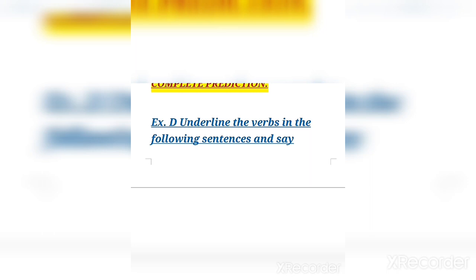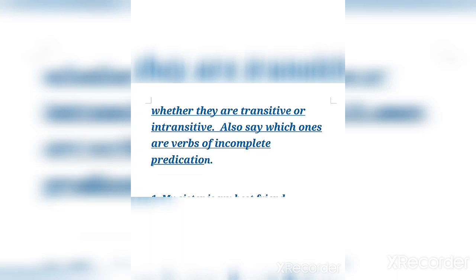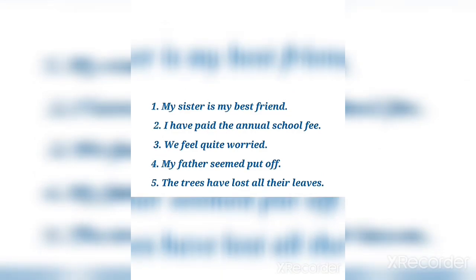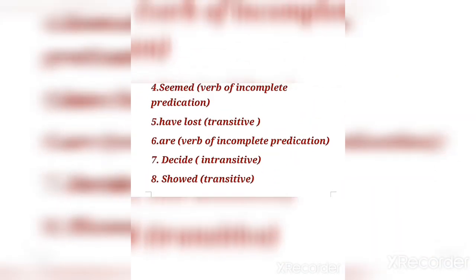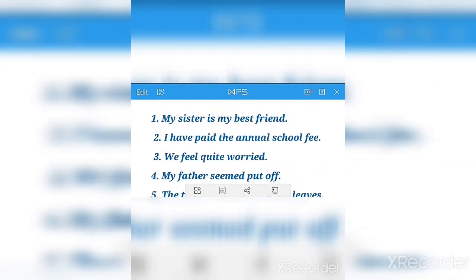Exercise D is saying: underline the verbs in the following sentences and say whether they are transitive or intransitive. Also say which ones are verbs of incomplete predication. So I have given the answer in this way, you can check. The first says, my sister is my best friend. Here you have to underline the verb is, and it is a verb of incomplete predication.